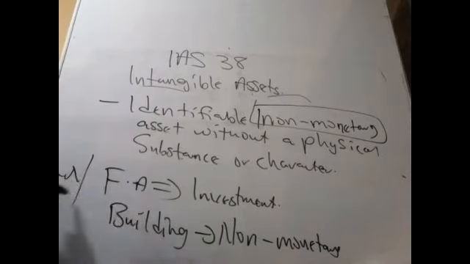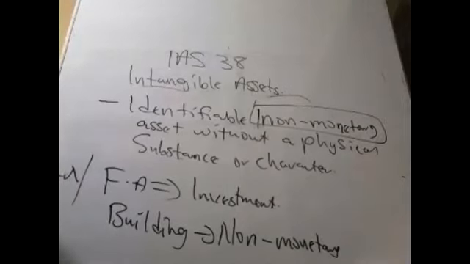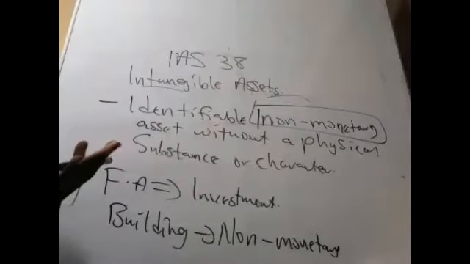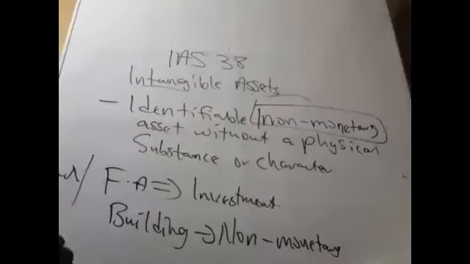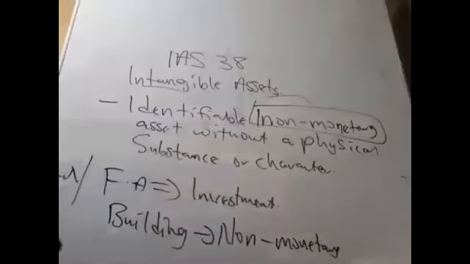Financial assets or monetary assets are in the form of, at the end of the day, you receive money. But with non-financial assets, you don't receive money until probably you dispose of them. So you should take note of their monetary nature. Monetary assets are money held in assets to be received in a fixed determinable amount of money. Like fixed deposits, treasury bills, all those are what? Monetary assets. But the intangible assets that we are talking about are not monetary. Nobody will give you money at the end of the day. It's not an investment.